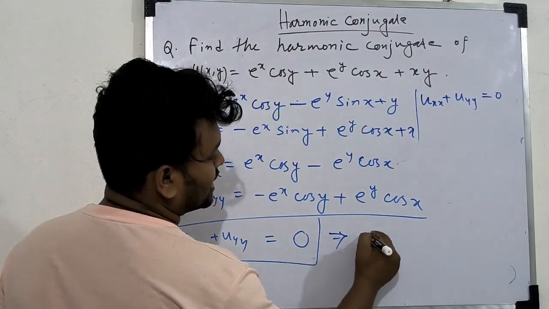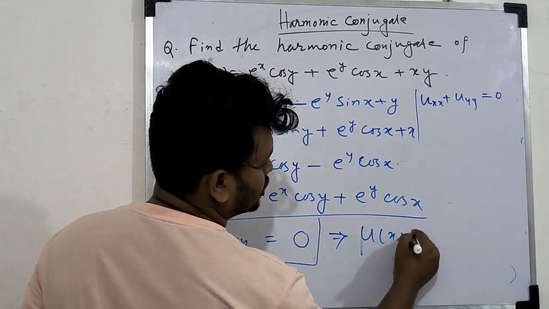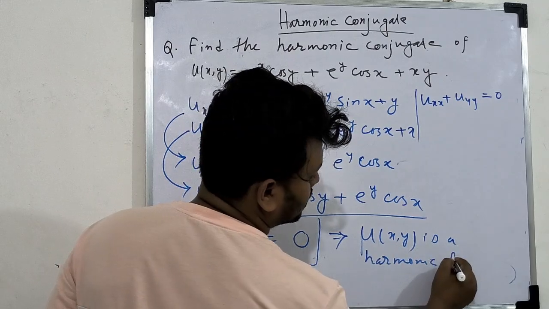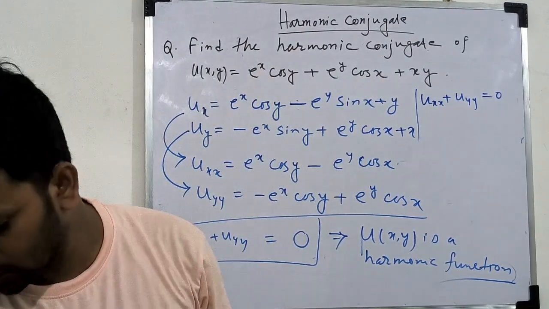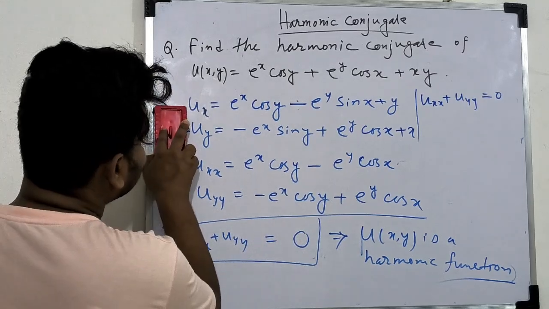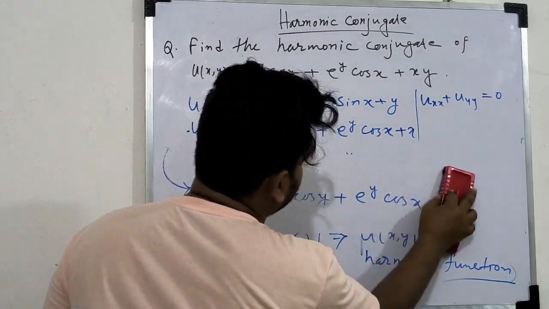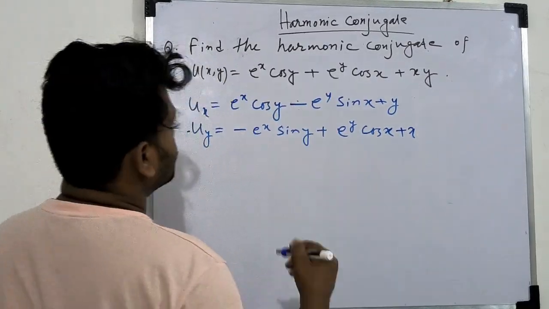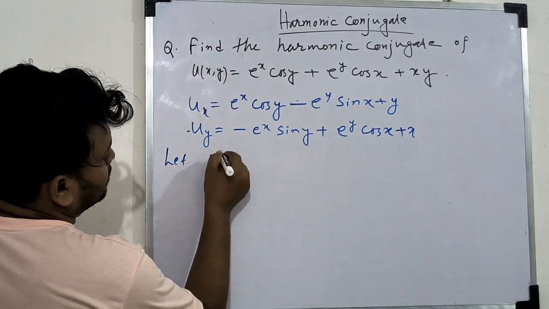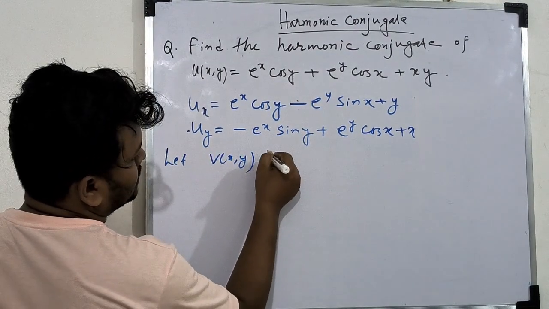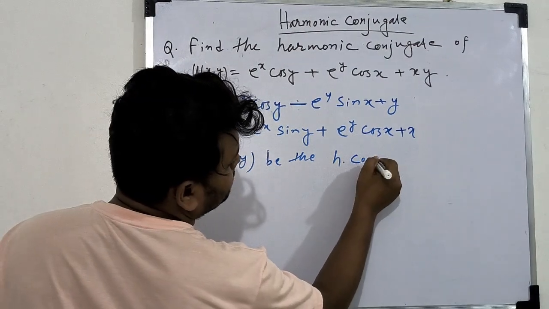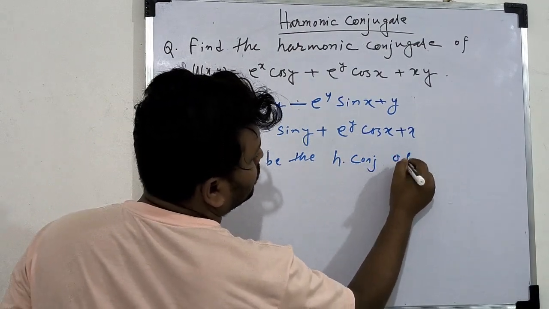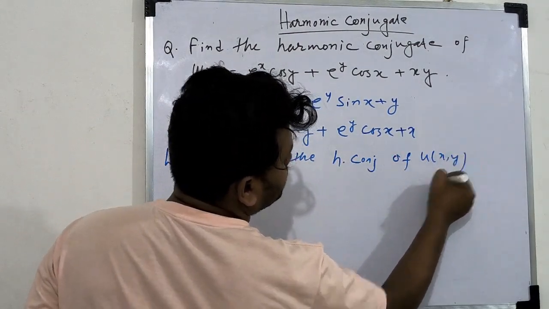So from this we can conclude that u(x,y) is a harmonic function. Now we find the harmonic conjugate of this function u. For that we need u_x and u_y. Let us assume that v(x,y) is the harmonic conjugate of u(x,y).